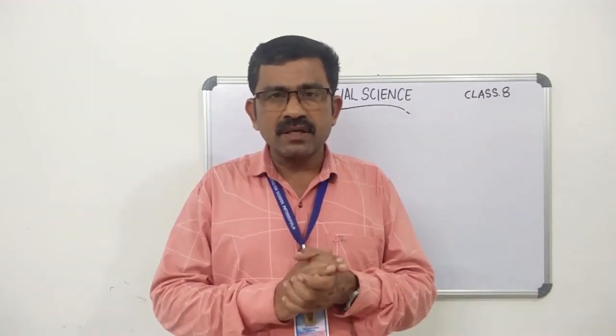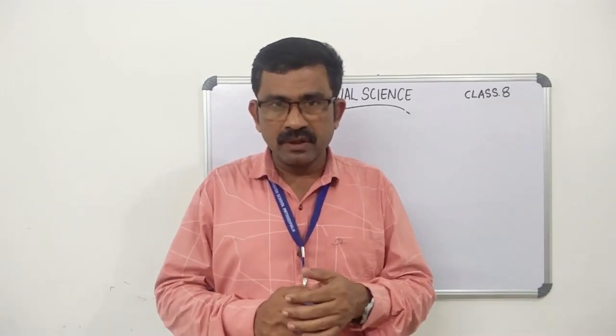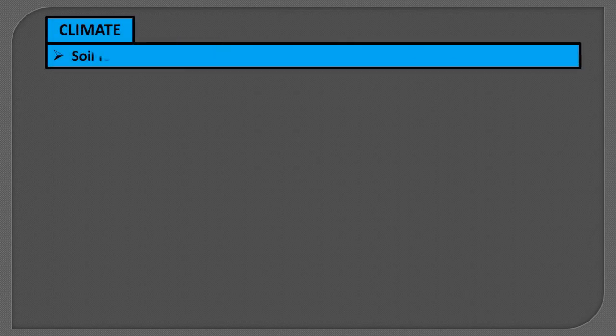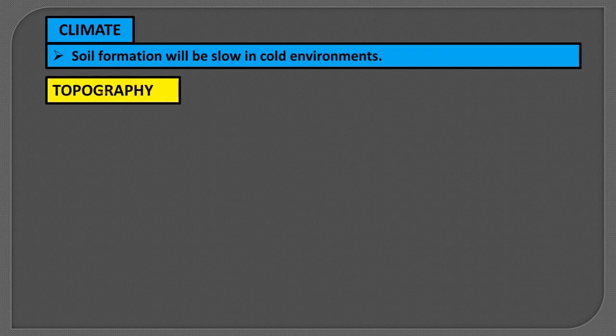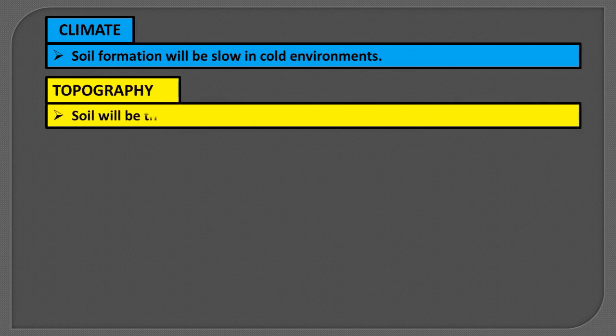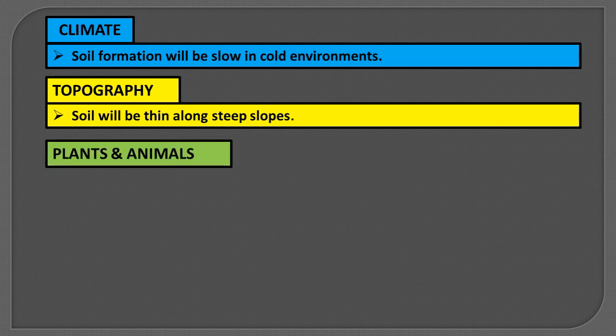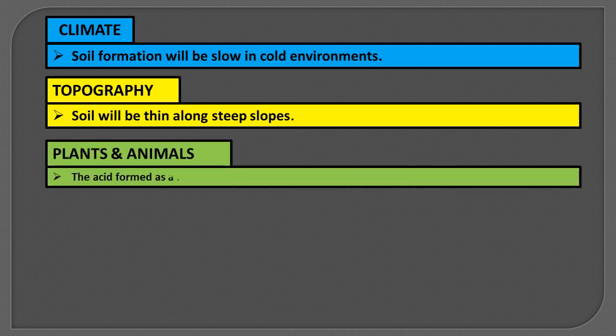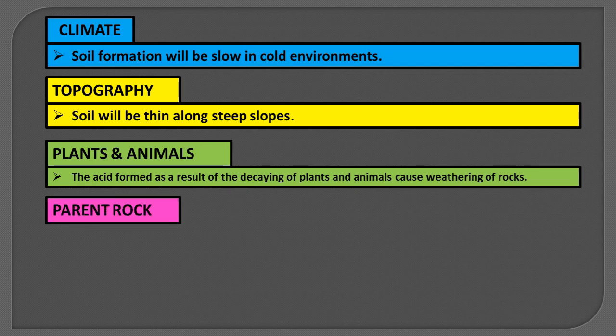Now, let's discuss how each factor is influencing soil formation in detail. Climate. Soil formation will be slow in cold environments. Topography. Soil will be thin along steep slopes. Plants and animals. The acid formed as a result of the decaying of plants and animals cause weathering of rocks.